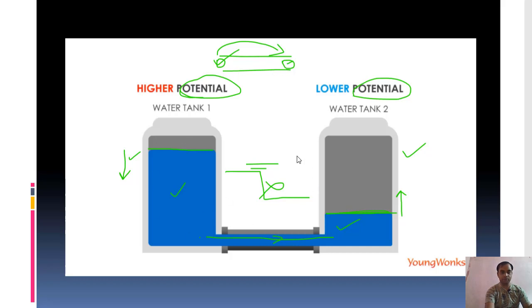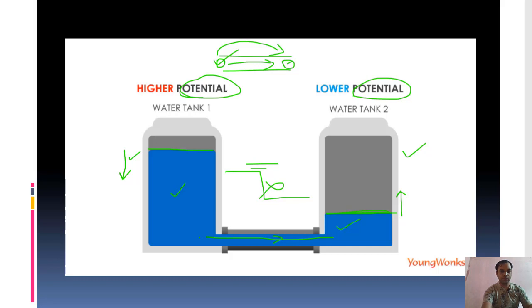Like this example, this region has higher potential and this region has lower potential. So electric energy will start flowing in this direction to make it balance. We are going to study this in detail. This potential difference is known as electric potential, or potential difference in electricity.